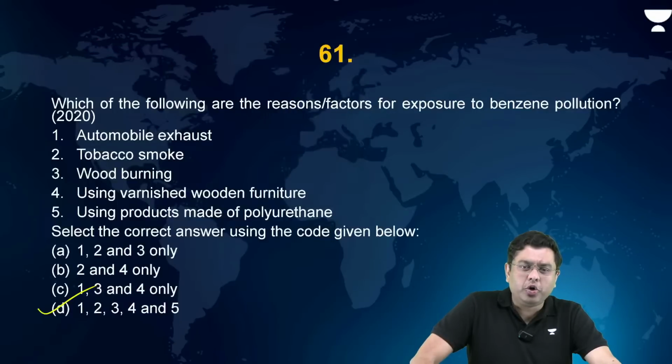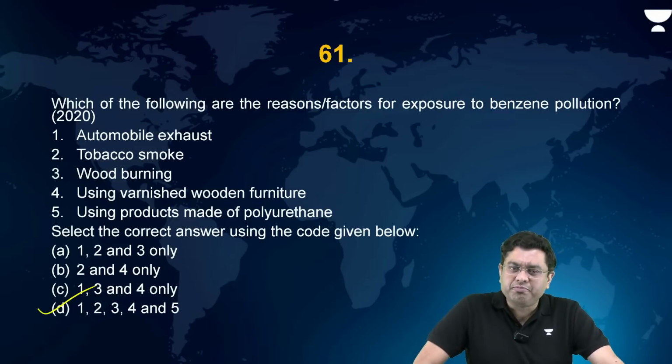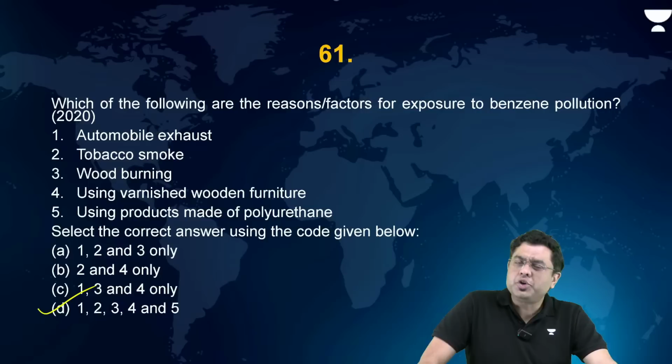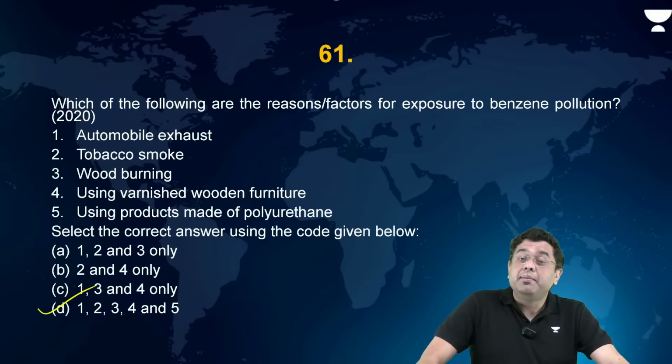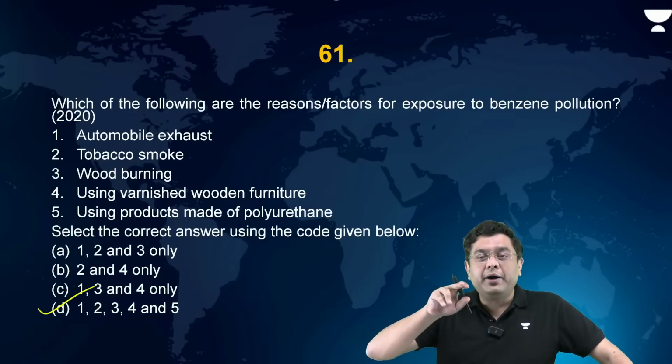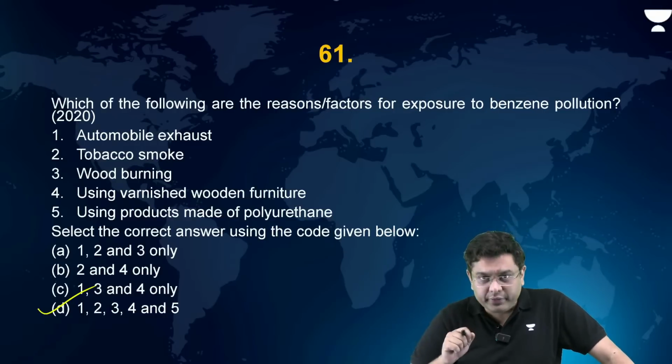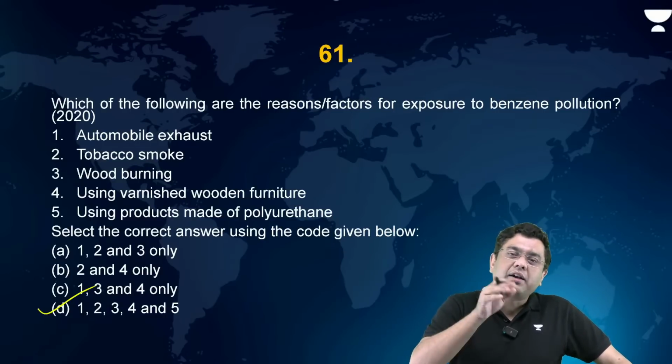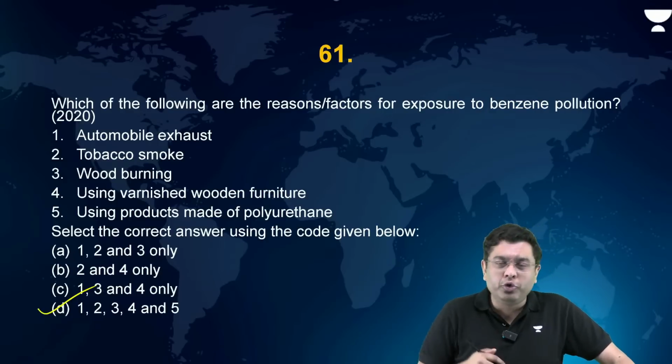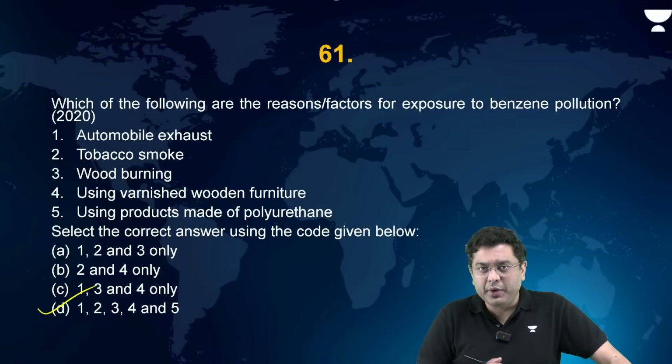Justify them for all the options. Tobacco exhaust, as in, what do we mean by justify? That why do we have benzene in that case? Automobile exhaust basically has the emission of nitrous oxide, sulfur dioxide, benzene. Then you have toluene also, which is emitted to some extent. Now, benzene is also a part of the volatile organic compounds, VOCs, right? So they readily react with the nitrous oxides, etc., to form ozone very quickly. That is a secondary pollutant.